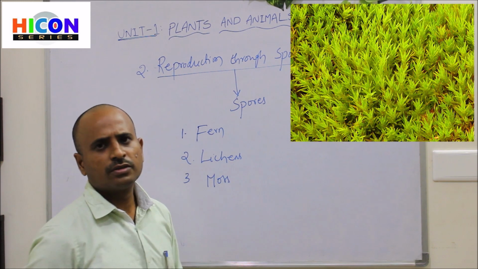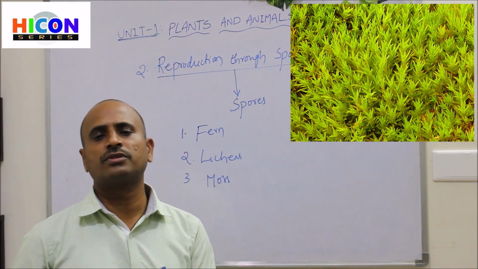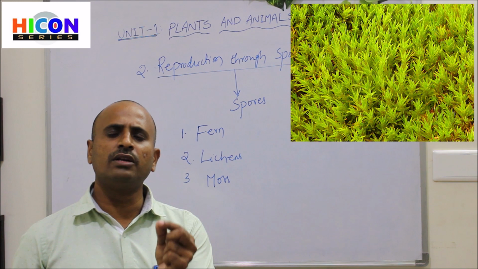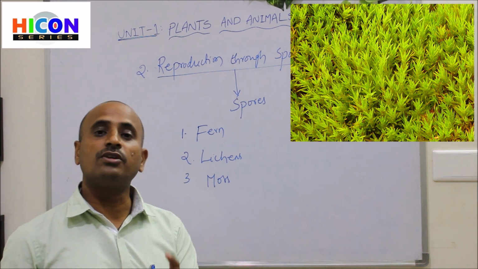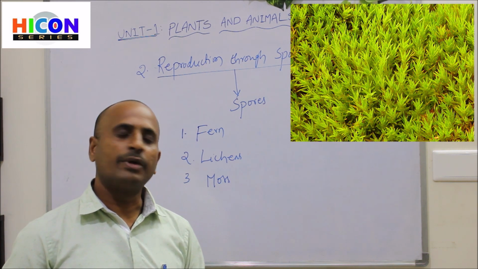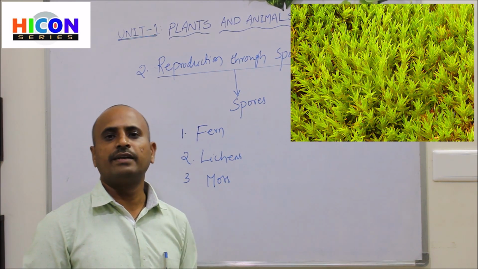And the third example of plants that use spores is moss. This moss plant also produces spores, and it has small, narrow leaves. By using spores, the moss plant also produces new plants.